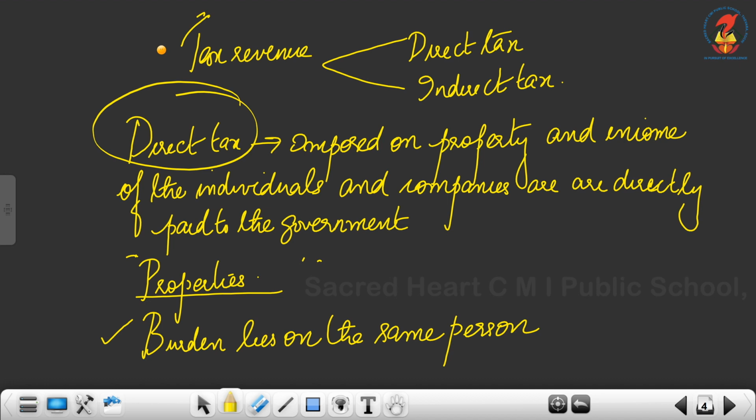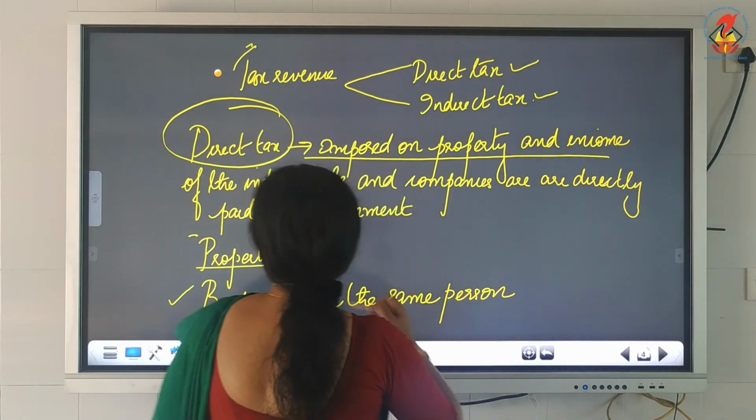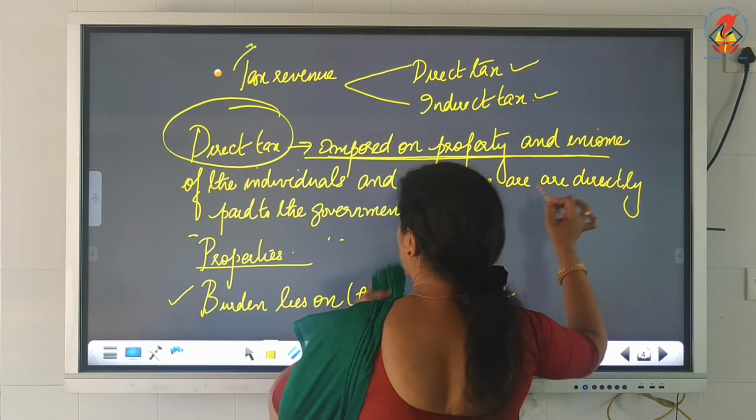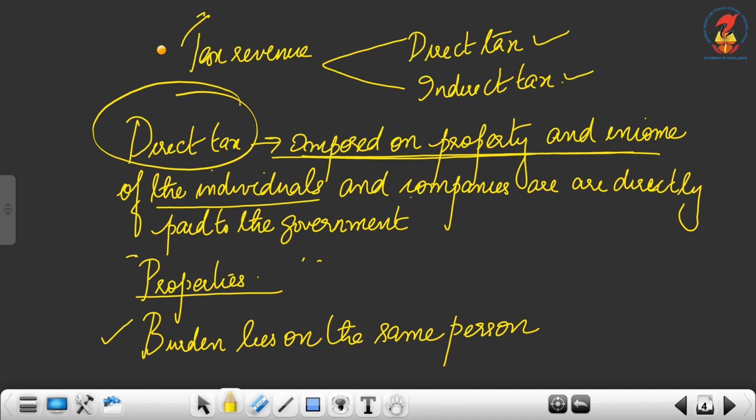So tax revenue consists of direct tax and indirect tax. Direct tax is imposed on property and income. Building tax, property tax, income tax, all these are direct taxes which we pay directly to the government. They are imposed on the property and income of individuals and companies and are directly paid to the government.